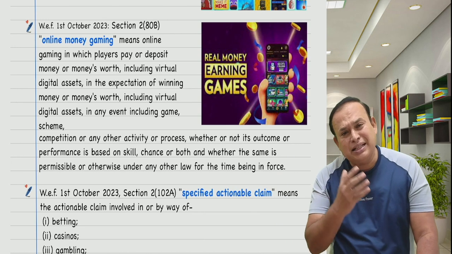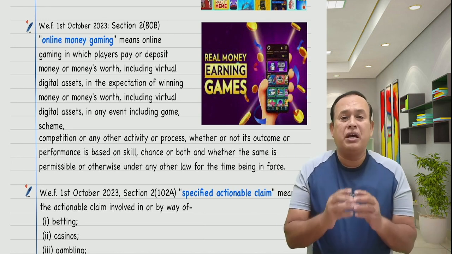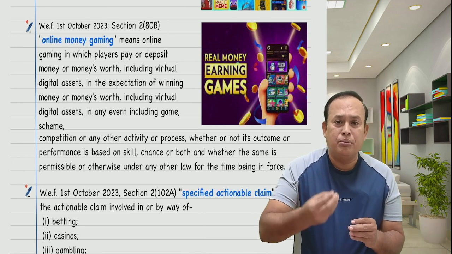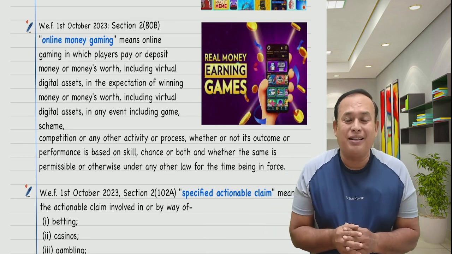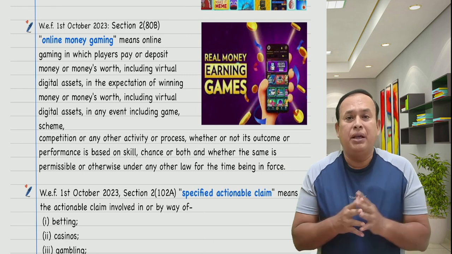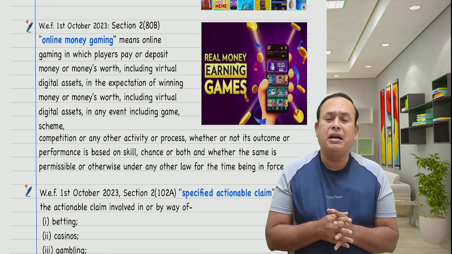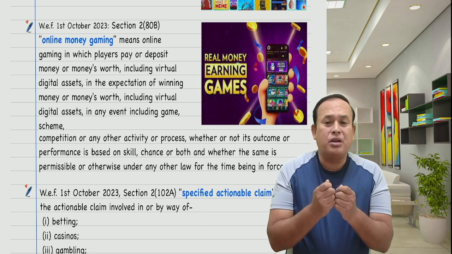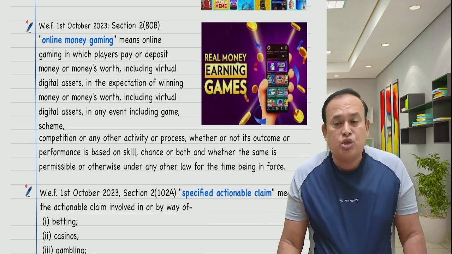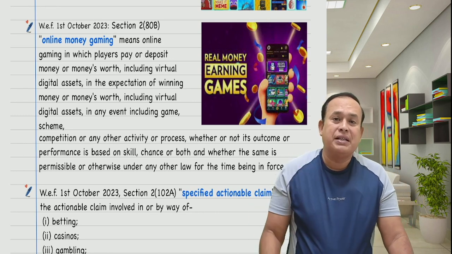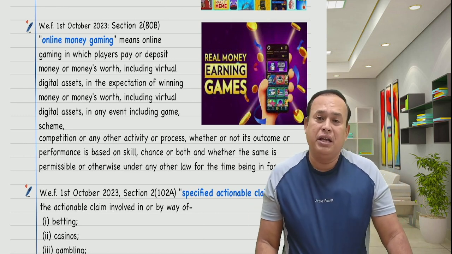So how to understand this online money gaming? Where bets are placed and money is involved, like poker, baji, jungle rummy, or card games. There are so many types of games available online. So where money is involved, it is called online money gaming.